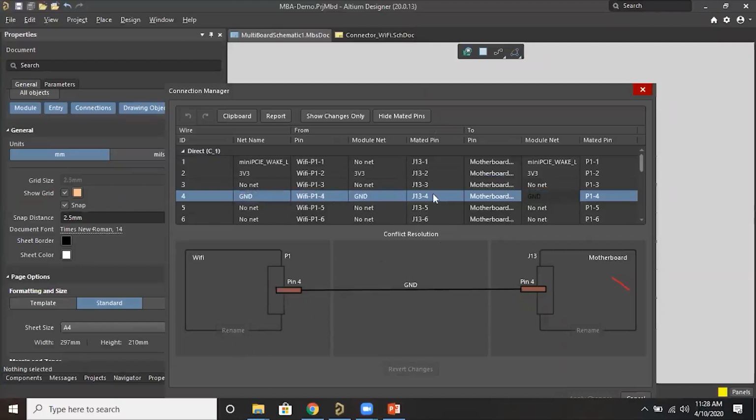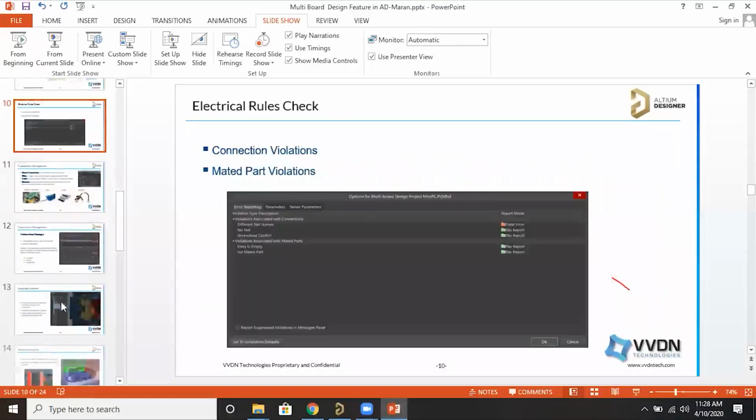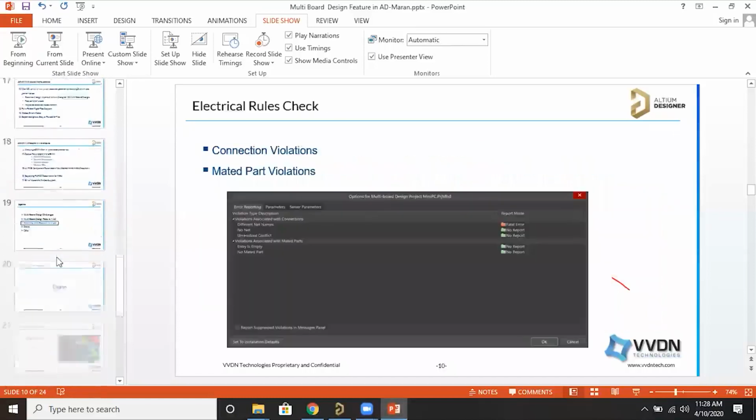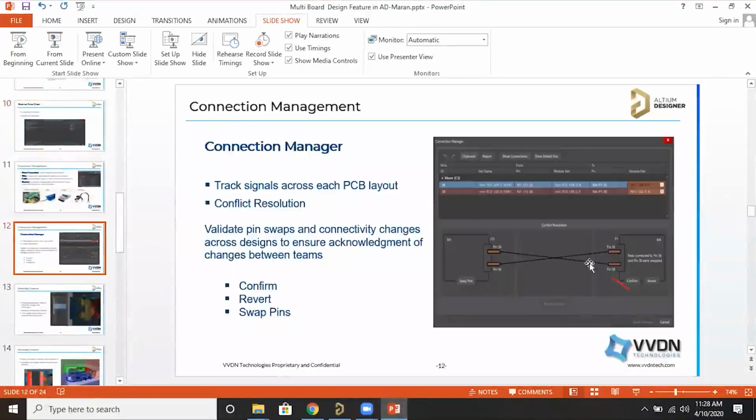And there is no conflict here. If there is any conflict or cross here, it will highlight that. The same way how we have seen, you can do the cross also. So like this, it will display.